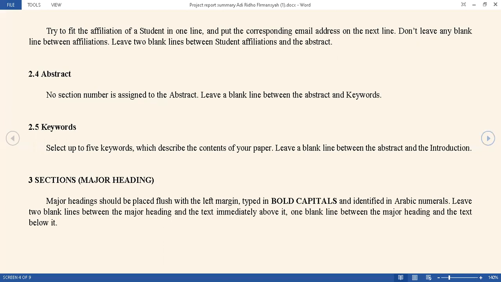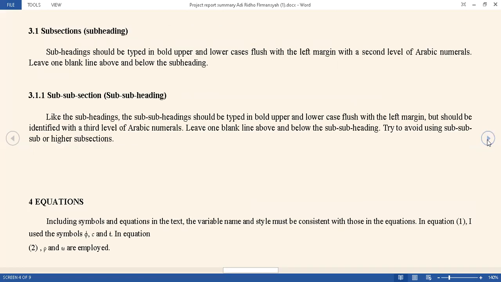Number 3, section. Major heading. Major heading should be placed flush with the left margin, typed in bold capital, and identified in Arabic numeral. Leave 2 blank lines between the major heading and the text immediately above it, and 1 blank line between the major heading and the text below it.